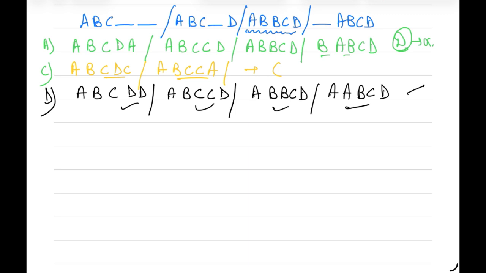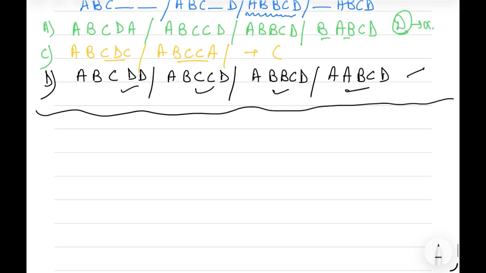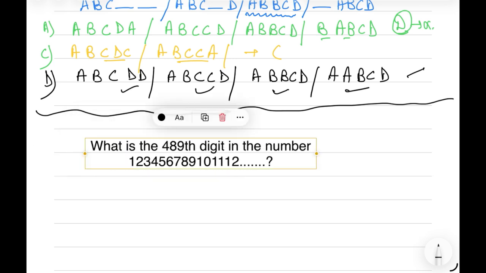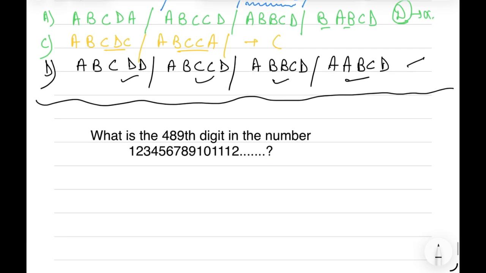In last year's exam, there was a question where we had to find the 489th digit of a number given as a continuous sequence: 1 2 3 4 5 6 7 8 9 10 11 12 and so on.